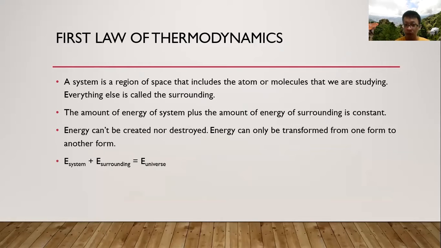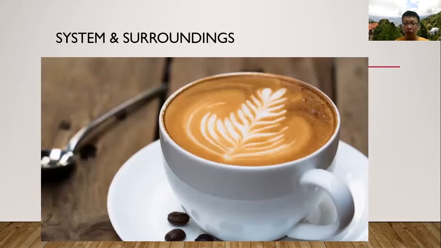As you can see in my slide, the last sentence is written as E of system plus E of surroundings equals E of universe, and E of universe equals a constant. As you can see in my slide, there's a coffee. We can imagine the coffee as the system and the air surrounding it as the surroundings. So heat can be transferred from the coffee into the air or from the air into the coffee. So heat can be transferred from the system to the surroundings and vice versa.